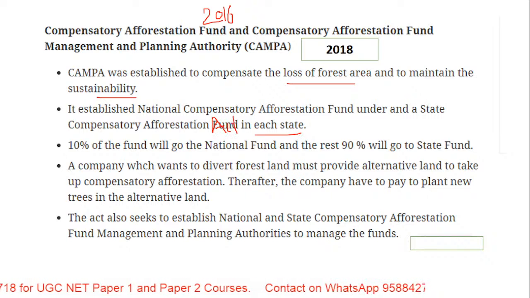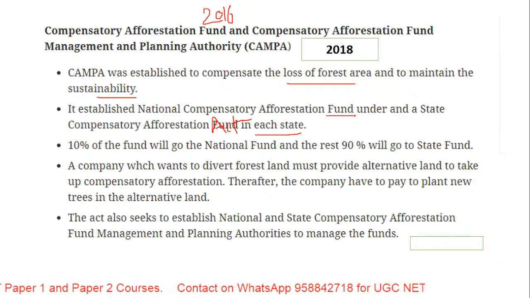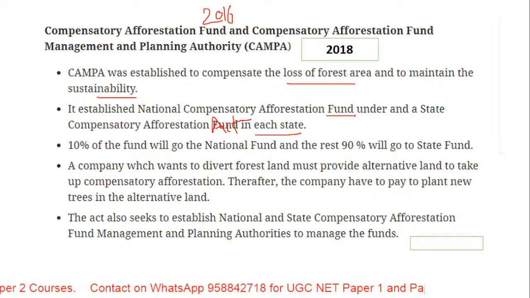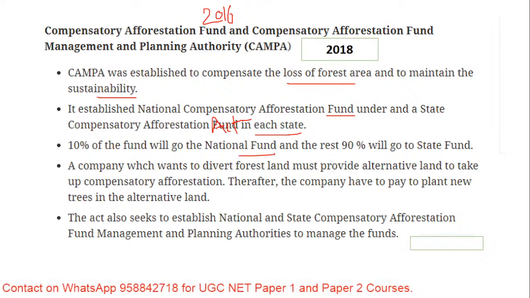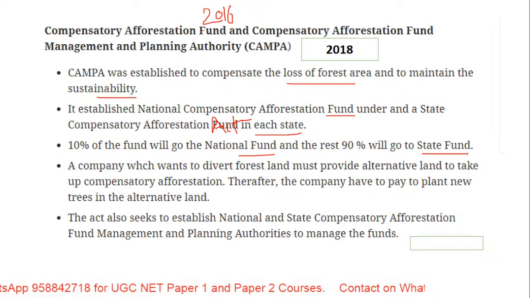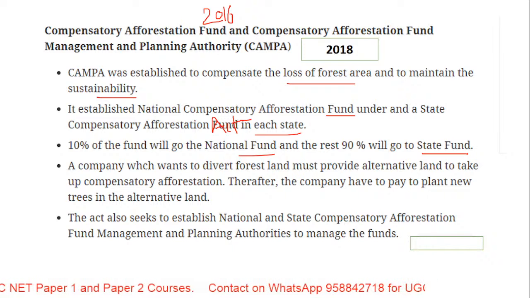Under the Act, it started this particular sub body, that is the fund, with the help of each state. It tells us that 10% of the fund will go to the national fund and the rest will go to the state fund, so that both national and state contribute, and both take an initiative for preserving the loss of forest area.